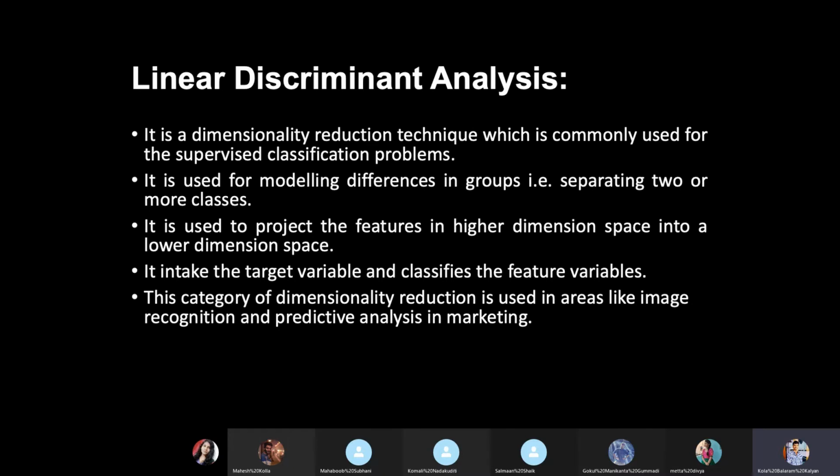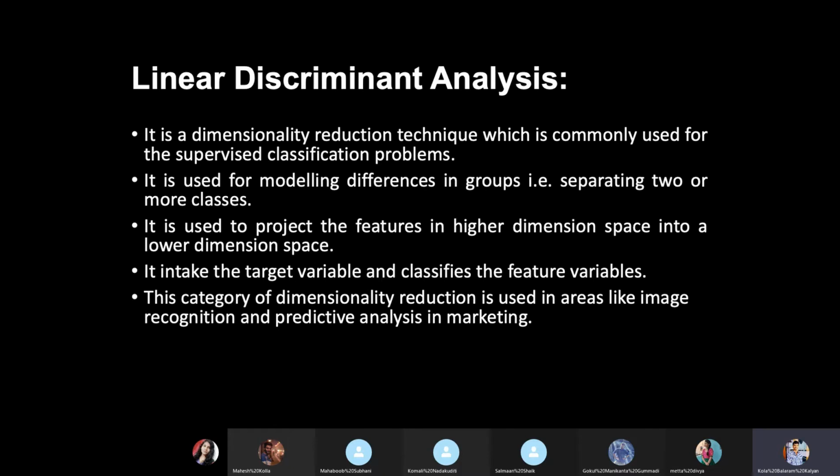We can use linear discriminant analysis for image recognition. If you take the category of animals, let us suppose you have cat, dog, and sheep or goat, by giving some input variables it can classify them into different classes.